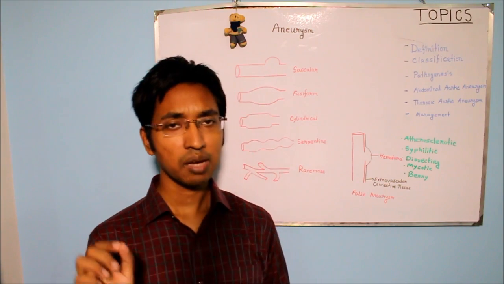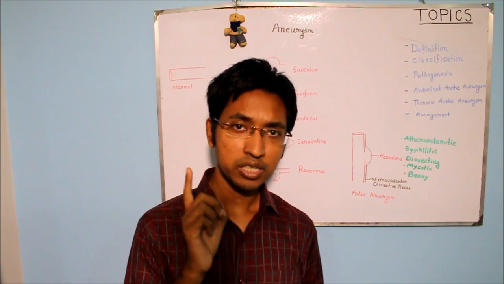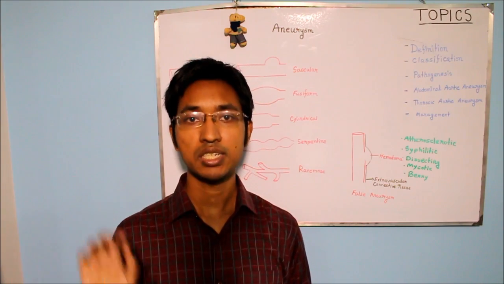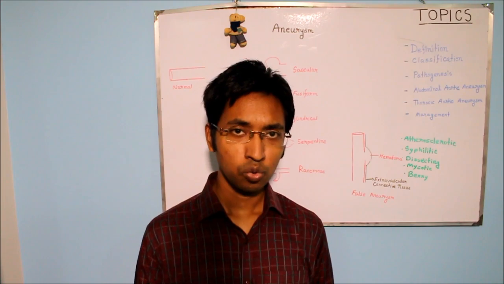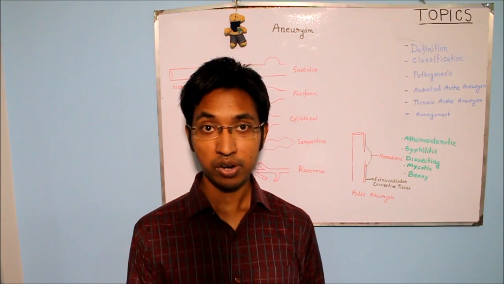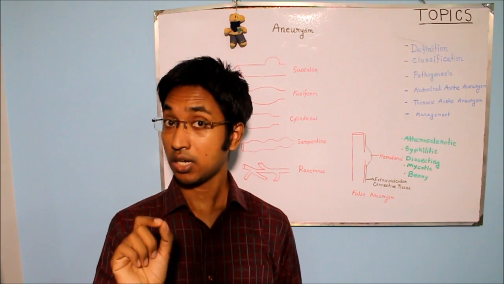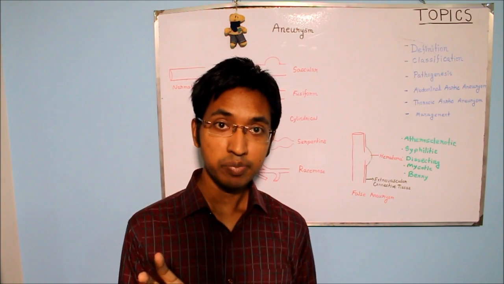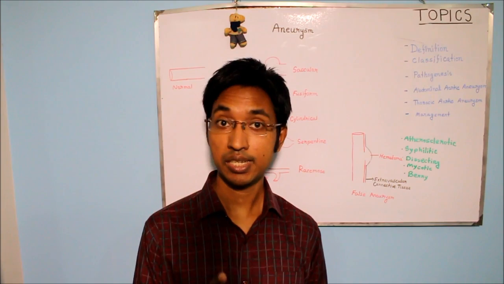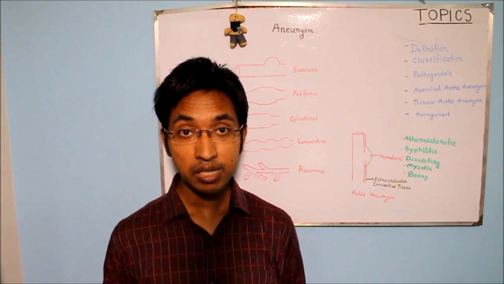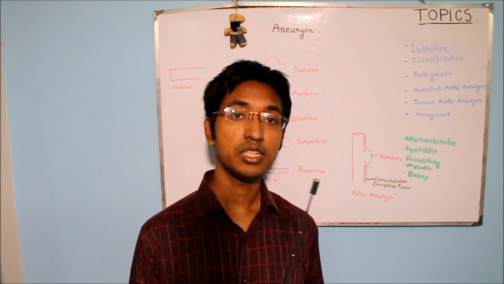Now let's think about this term, obliterative end arteritis. What does this term mean? So at the end of this term there is itis, end arteritis. Okay, so that means there is inflammation. And where is this inflammation taking place? It is happening in the tunica intima.